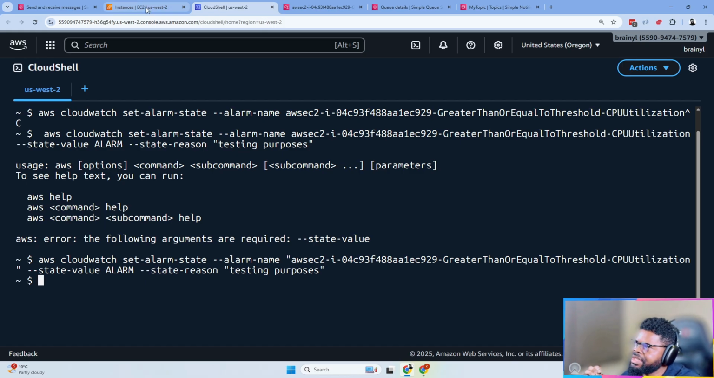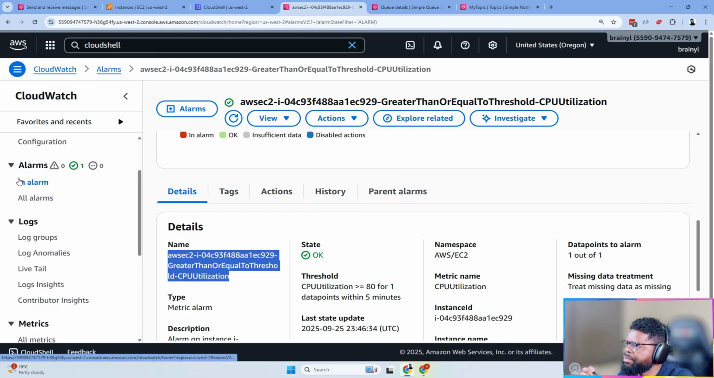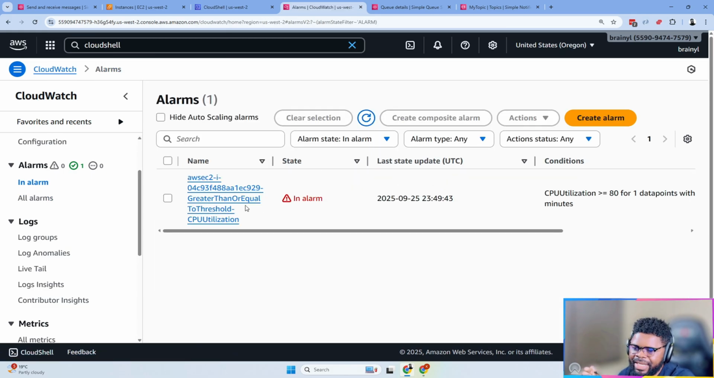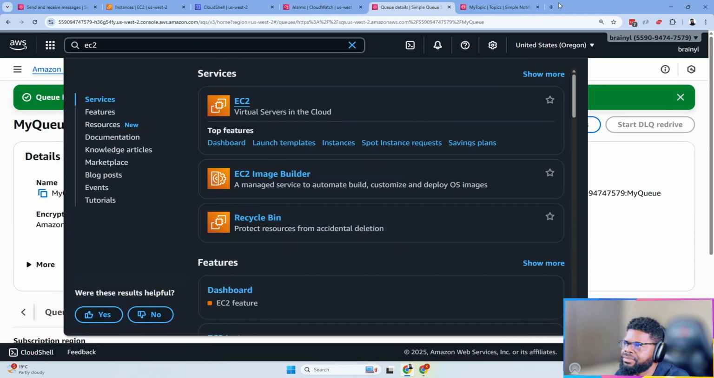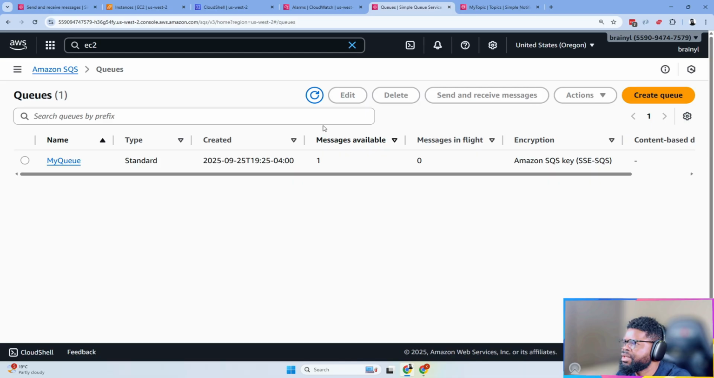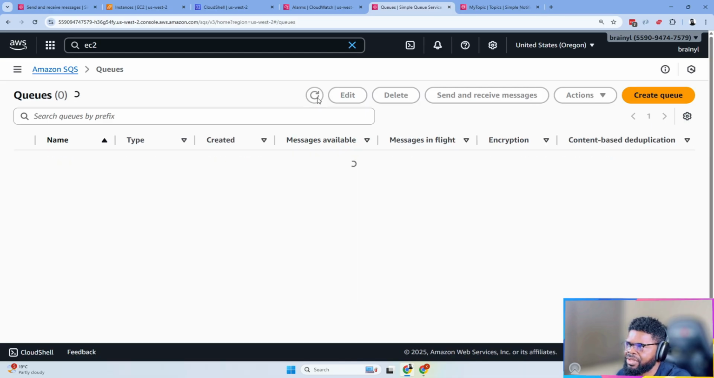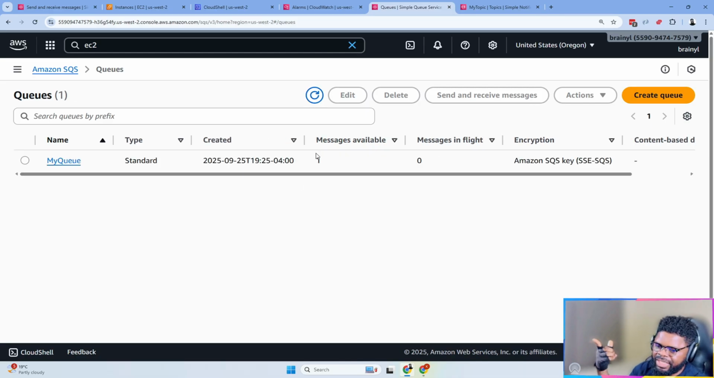So it's gone. It means that if you check, for example, you go here in alarms and refresh, there is one that is in alarm. So at this point, I should just go to SQS. I believe that the message should be in SQS. I can see there is already a message. Or let me give it some time. But yeah, there is a message. It was showing 0 before, but the message is here.